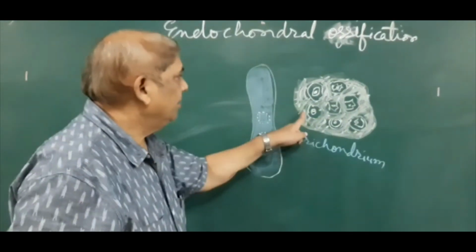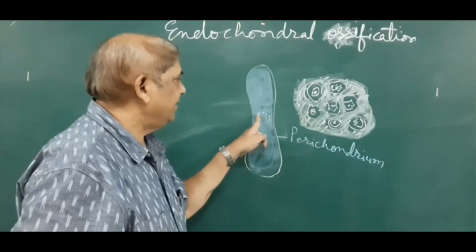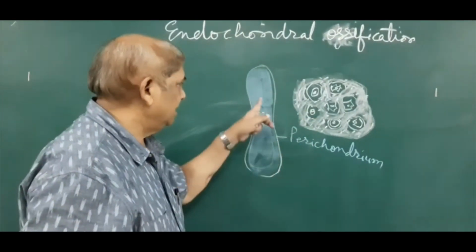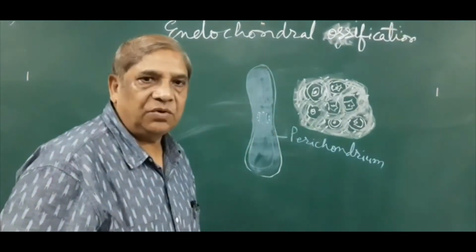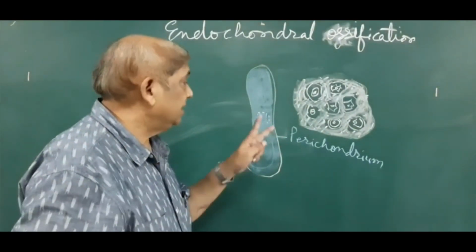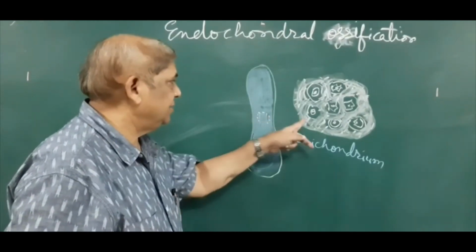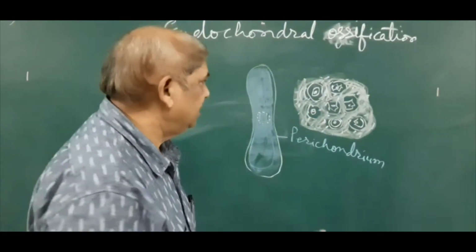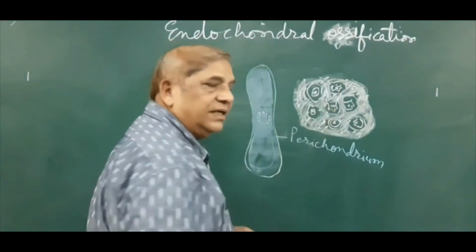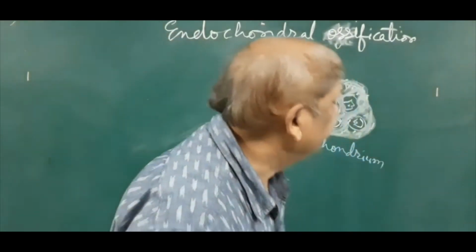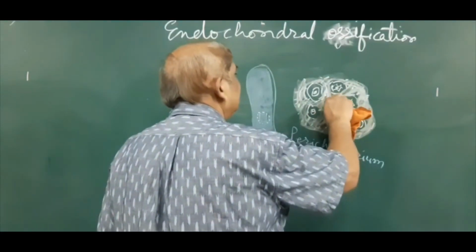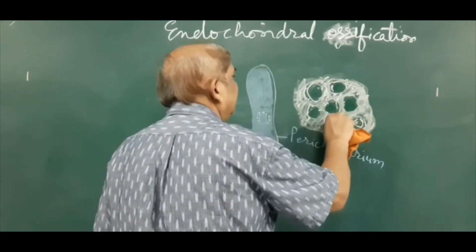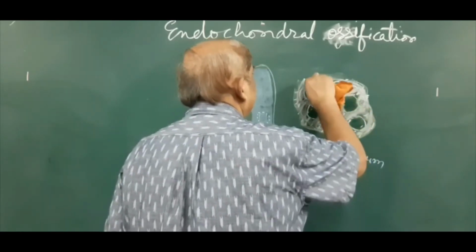But because of the calcification in the middle part of the shaft of this hyaline cartilaginous model, these cells will die because they are not getting oxygen and nutrition. So the chondrocytes will ultimately die, leaving large spaces of the lacunae.